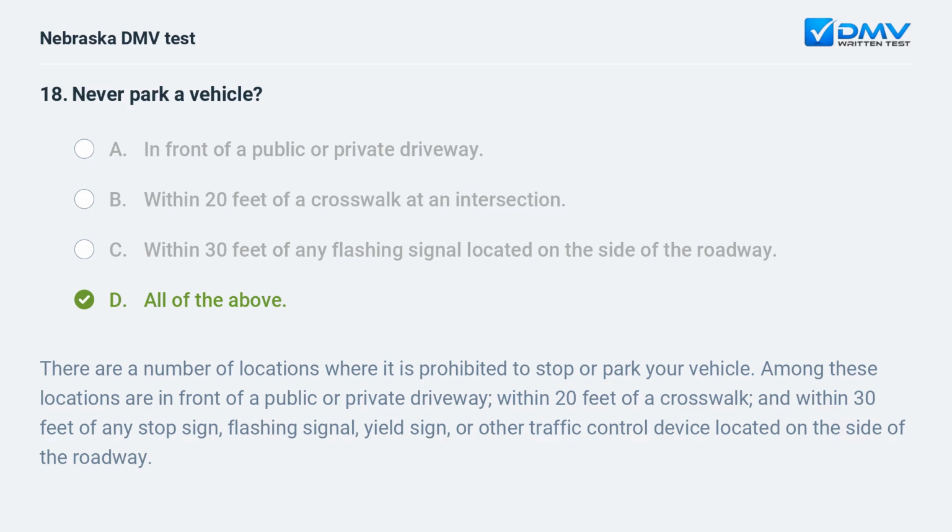There are a number of locations where it is prohibited to stop or park your vehicle. Among these locations are in front of a public or private driveway, within 20 feet of a crosswalk, and within 30 feet of any stop sign, flashing signal, yield sign, or other traffic control device located on the side of the roadway.